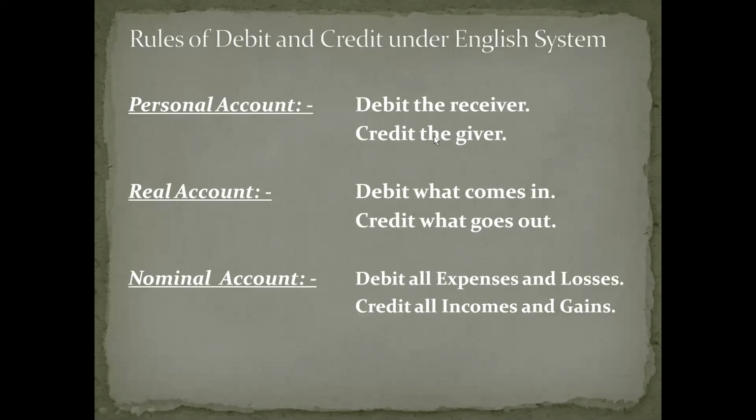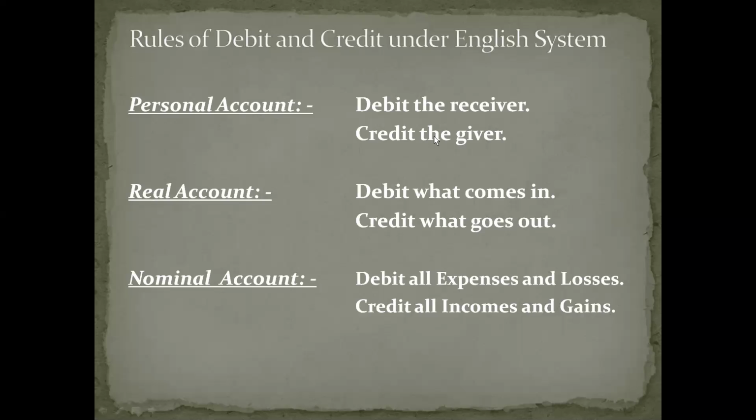And the third one is nominal account, which deals with expenses and losses and incomes and gains. So debit all expenses and losses, credit all incomes and gains. You should keep in mind these golden rules of accounting. Then only the further aspects like journal and ledger will become very easy for you.